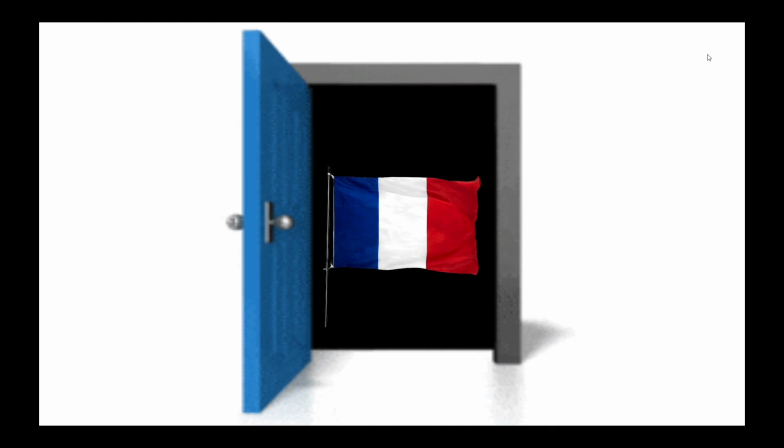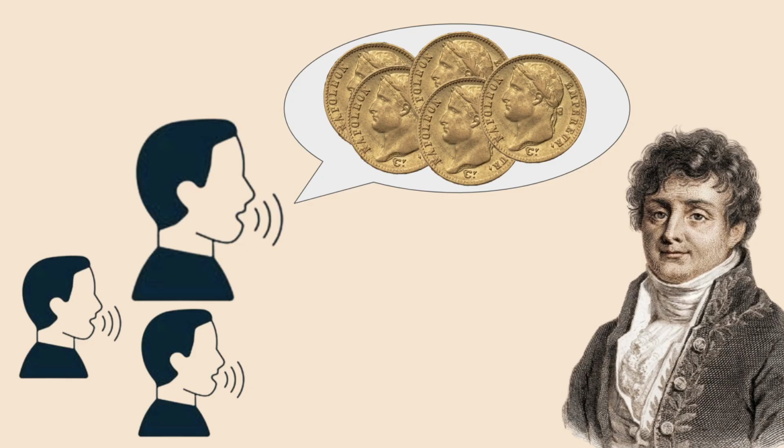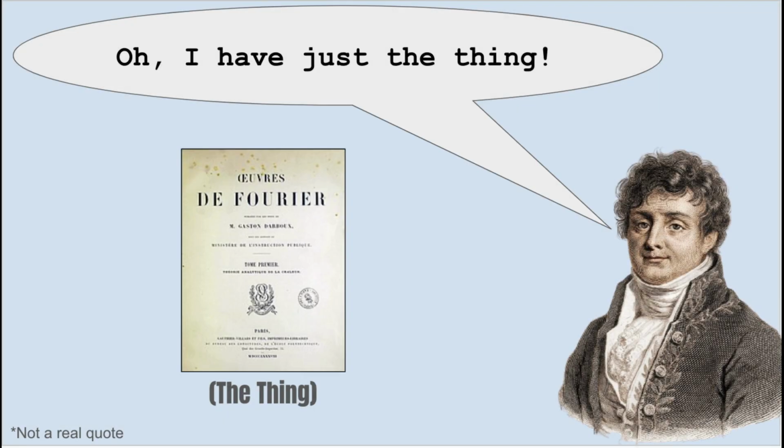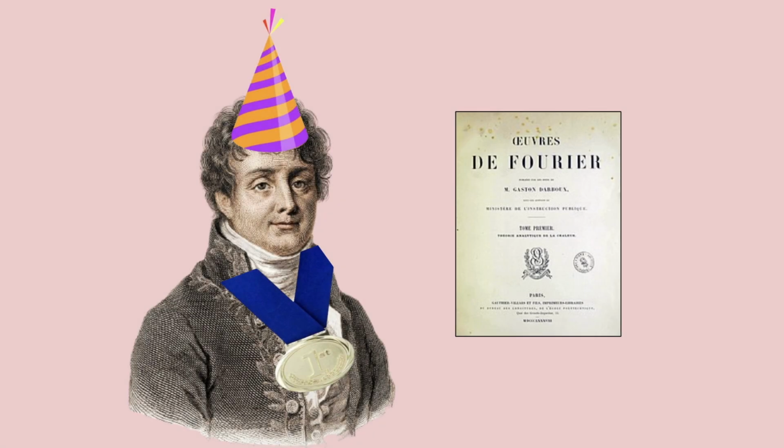It's the French Academy. They tell Fourier that they have created a bounty for the best work on research of heat dispersion. "Oh, j'ai exactement ce qu'il faut," exclaims Fourier. Spurred on by the bounty, Fourier continued to improve his theories, submitting his memoir and winning the contest in 1812 with the work we still study today.